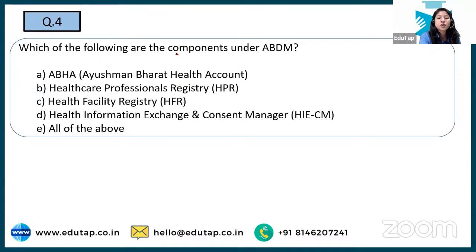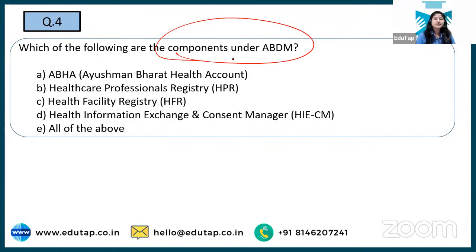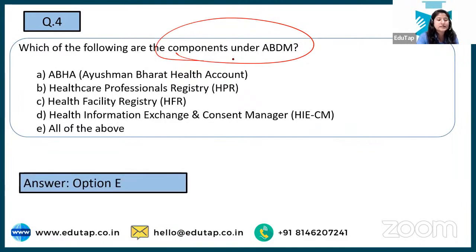Next, we have, which of the following are the components of Ayushman Bharat Digital Mission? See, in examination, you also get like that. You have one paragraph, then you have 2 to 3 questions. So you are not going to get all the paragraphs every time, right? So there is the option. Everybody is saying all of the above. Yes, Jyoti, Nirmal, Nilesh, all are saying all of the above. And yes, the correct answer is all of the above.